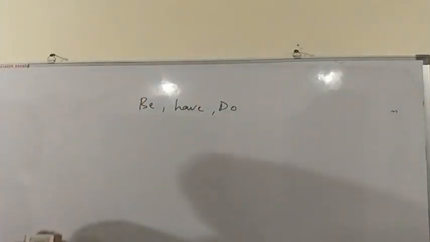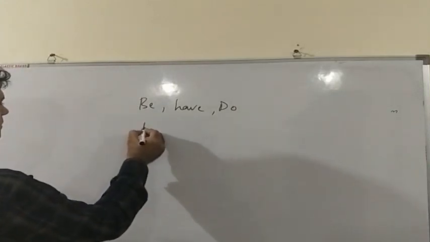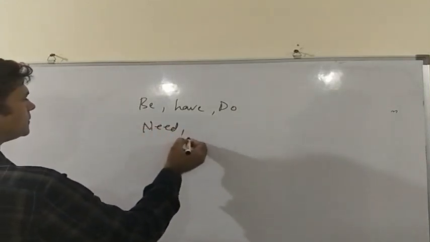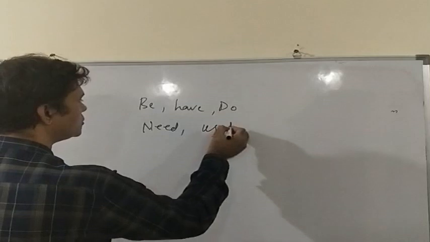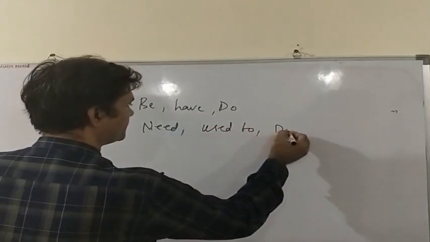Apart from these three auxiliaries, we also learnt about the other three: need, used to, and dare.